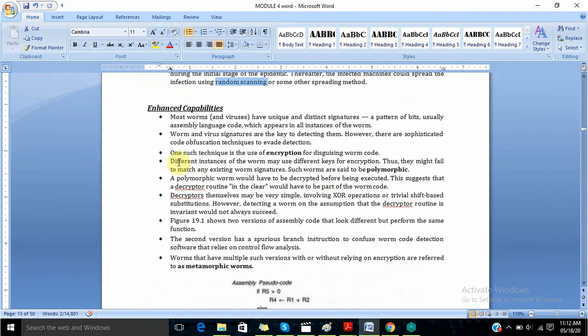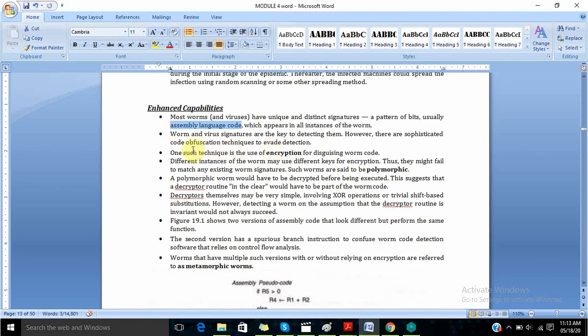Next one is enhanced capabilities. Most worms and viruses have a unique and distinct signature. It's a pattern of bits, usually assembly level language code. Okay, assembly language code. So most of the virus or worm code basically will be written in assembly level language. Worm and virus signatures are the key to detecting them. However, worms use sophisticated code obfuscation techniques to evade detection.